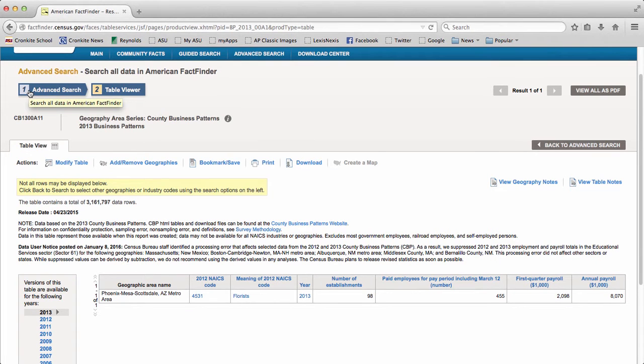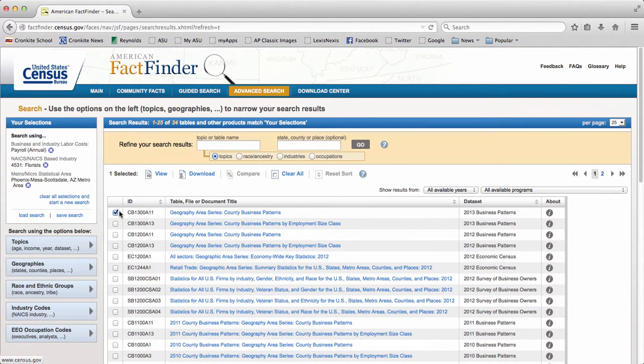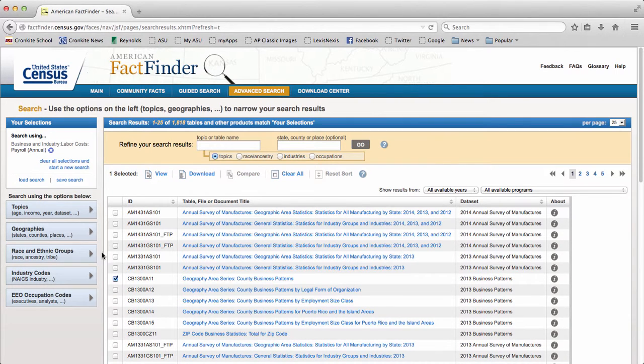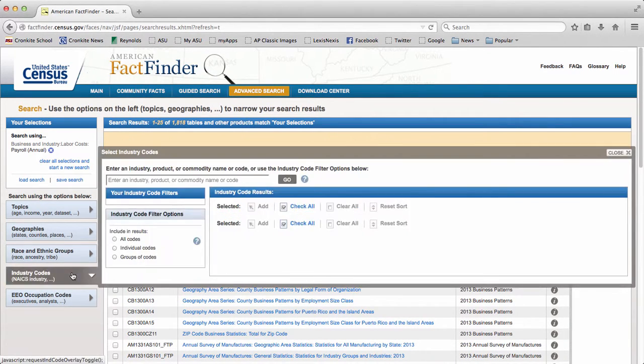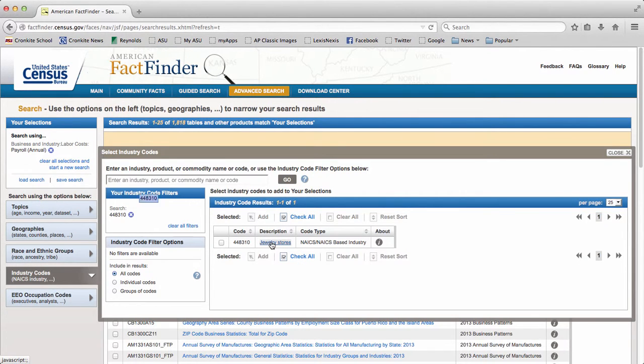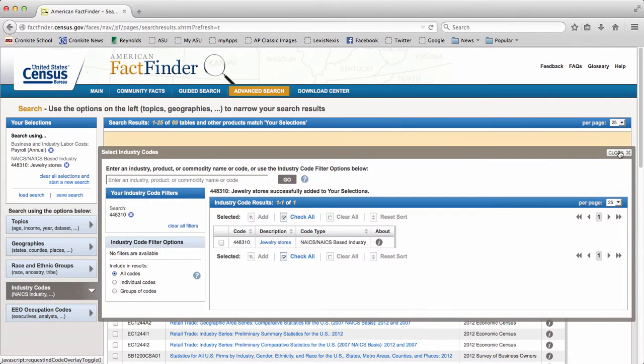And then if you want to look at a different industry, you do it the exact same way. You just come back to this screen, the original search screen. You exit out of the florist and the area that you selected. If you want to look at the national, you exit out of that. Go to the industry codes, type in the new industry code that you want to look up. So for instance, jewelers is 448310. Click on jewelry stores, close out.